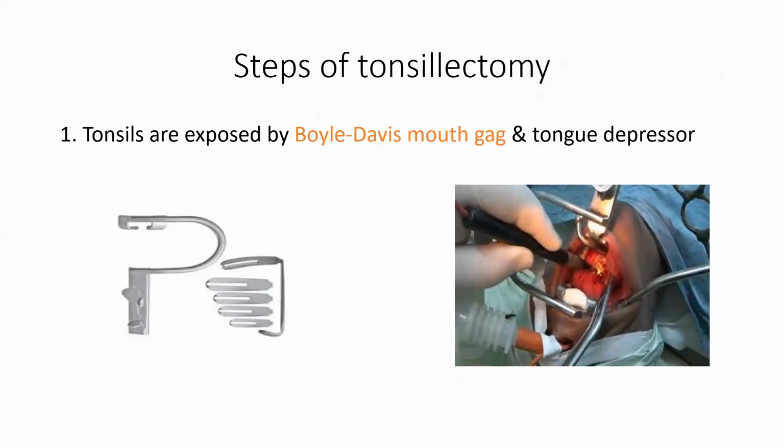Now I will describe the steps of the tonsillectomy along with the different instruments that are used in this surgery. The first is, after giving the position, we anesthetize the patient. In this figure, we can see that this patient has been intubated by the nasotracheal route. So this is nasal intubation. The advantage of nasal intubation is that we get more space for work in the oral cavity. So whenever we are doing only tonsillectomy, we can go for nasal intubation.